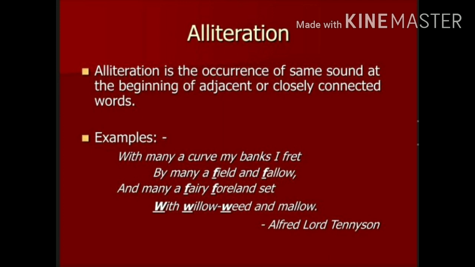For example, with, willow, weed. So W is repeating in all these three words. That is why it is an example of alliteration. For example, my mother. M and M are being repeated in both the words. That is why it is an example of alliteration.